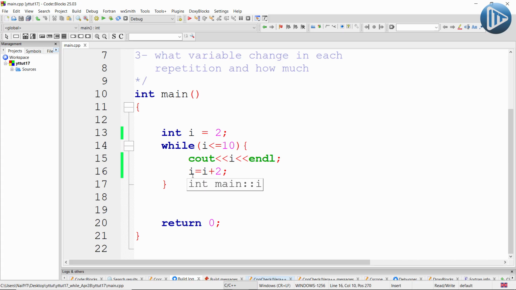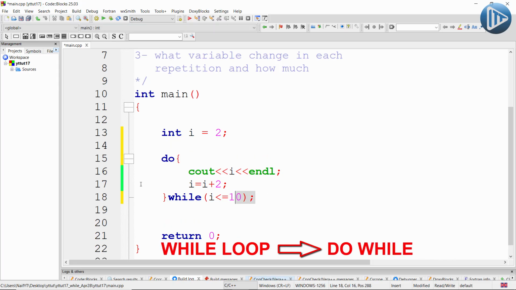But actually, we said that we have different types of loops, and there is another type of loop which we call the do-while loop instead of the while loop. The way we write the do-while is quite similar to the while loop. To write a do-while loop, we simply take this head of the loop, take it to the bottom, and that's the first step. Then end it with a semicolon, and put the keyword do in its place. That's it. Now we turned our loop from a while loop into a do-while.